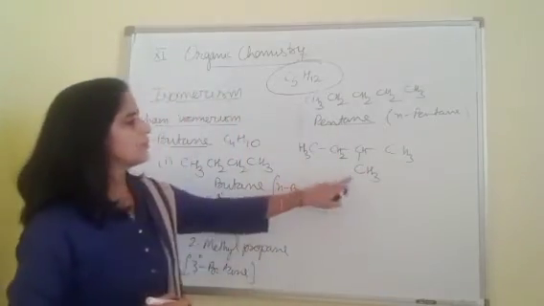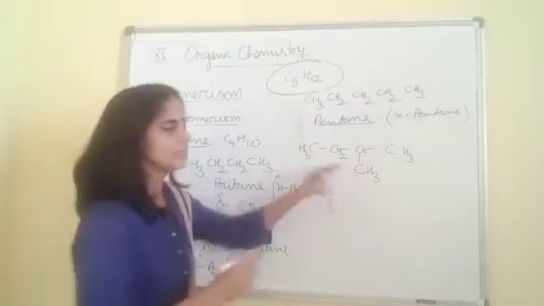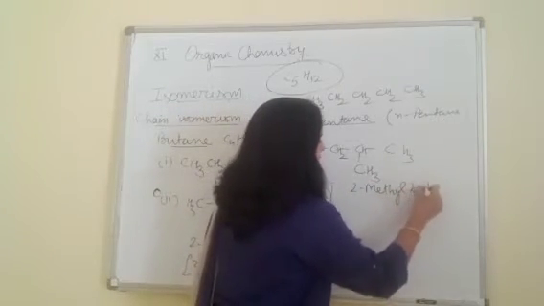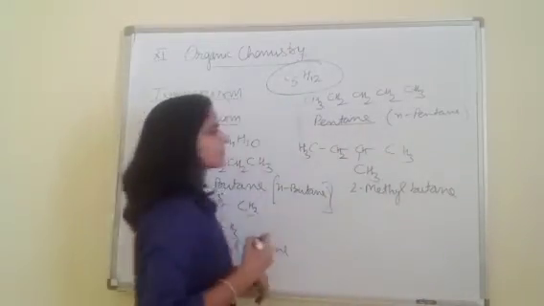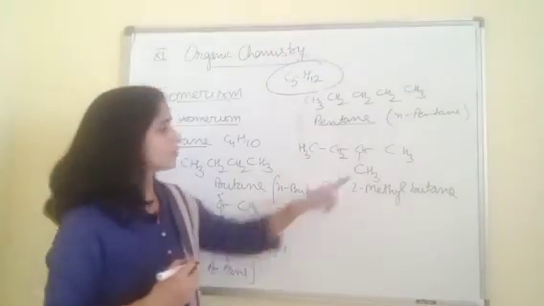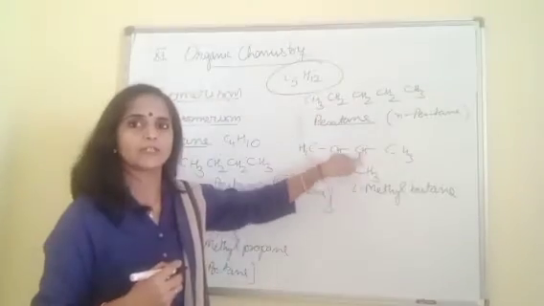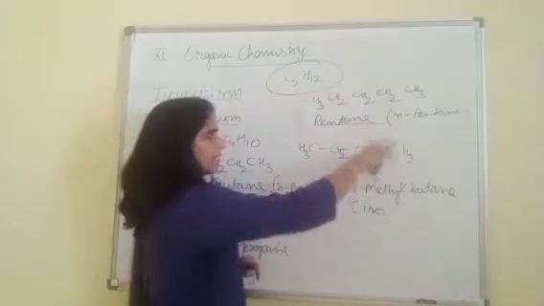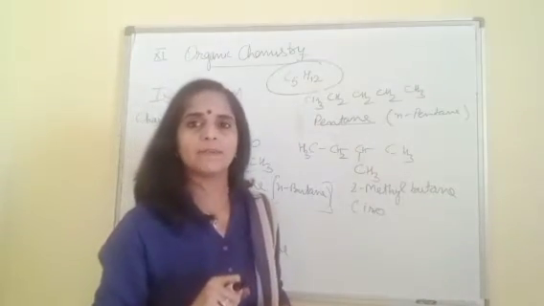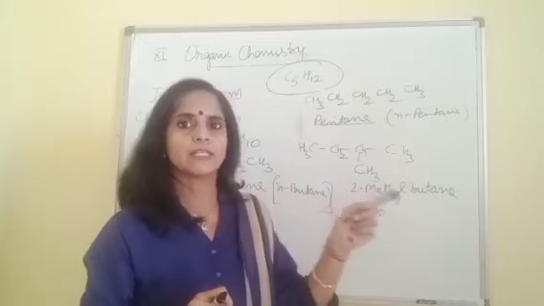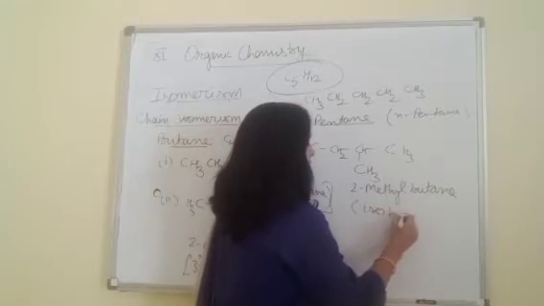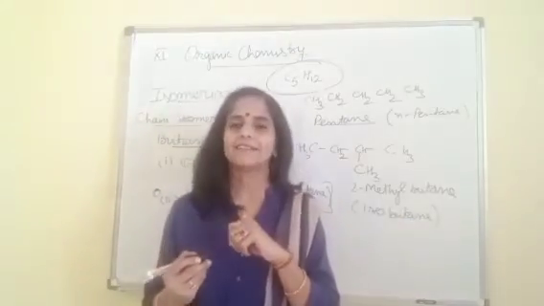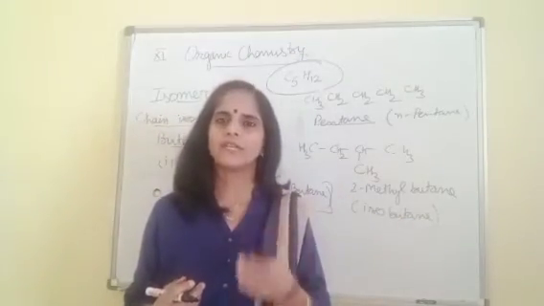Yes. Now, the name of this compound: methyl is on the second position, so this is 2-methylbutane. And the common name: this is iso, because these are the two CH3 groups present on this carbon. So this is iso, and for the total carbons, because in common names we take the total carbons, not the chain, this is isopentane.